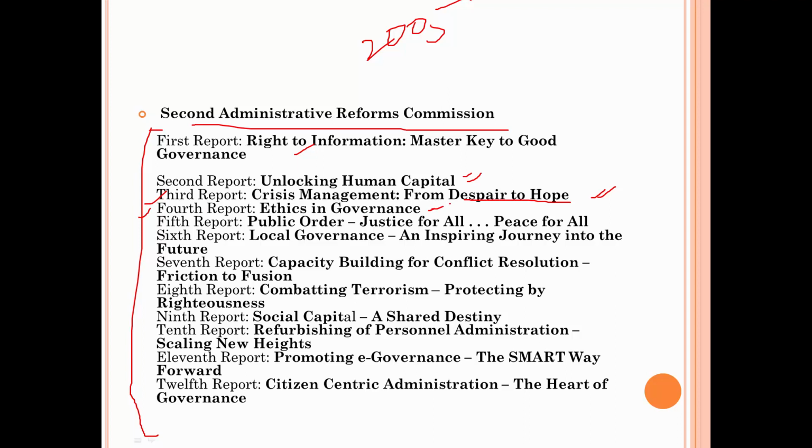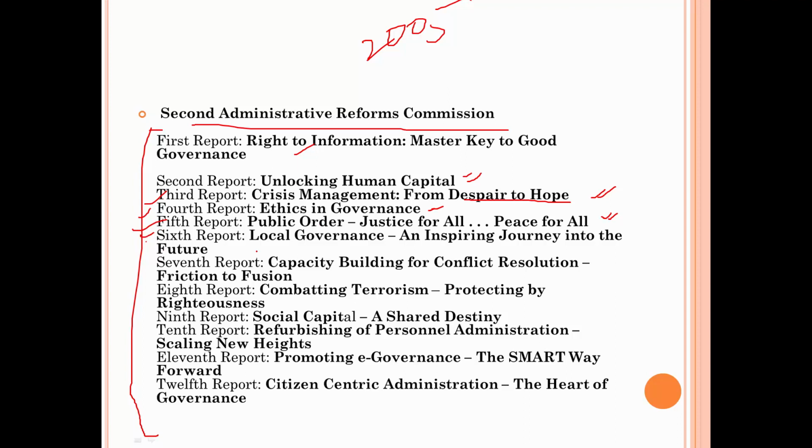We know that the integrity of the civil servants is reducing day by day. So, how to improve the ethics, how to punish those who are corrupt, and how to make sure that the governance is good. It is for the people, not against the people. Then fifth report is public order, justice for all, peace for all. Here again, the main focus is on how to make sure that the law and order is maintained. Here a lot of conflicts they have given.